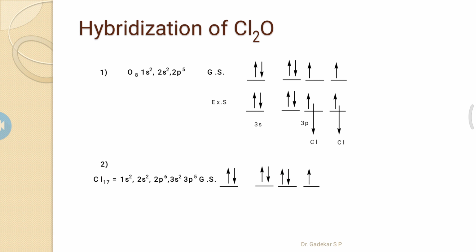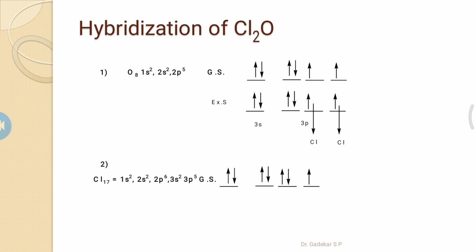The ground state electronic configuration of oxygen is 1s2 2s2 2p4. In the excited state, the hybridized orbitals of oxygen share unpaired electrons with chlorine atoms, one chlorine with oxygen and then a second chlorine with oxygen. So two chlorine-oxygen bonds form.